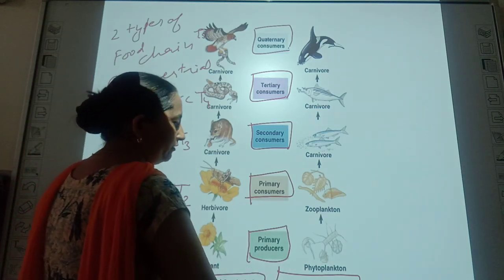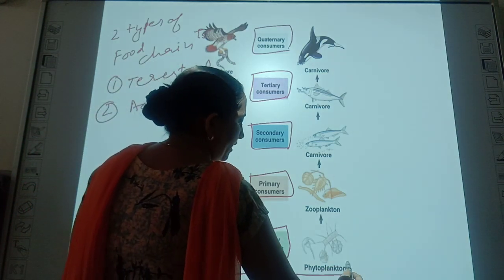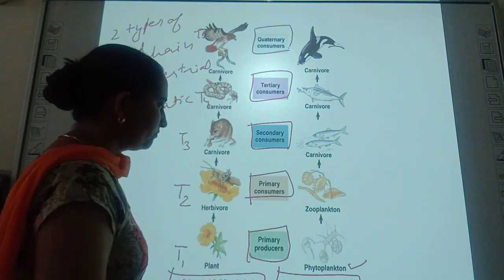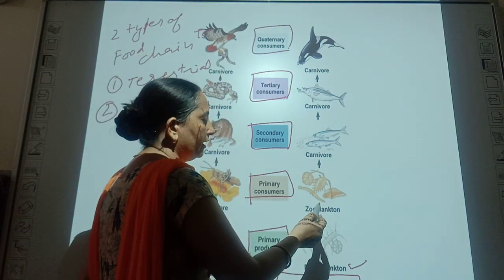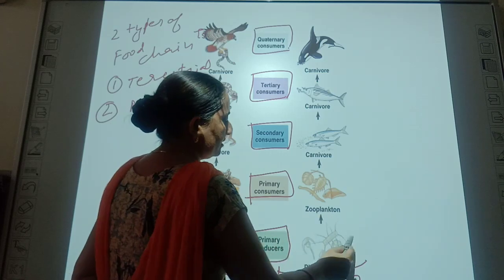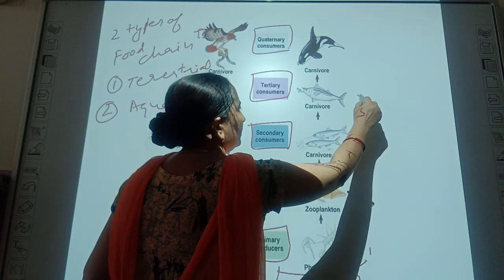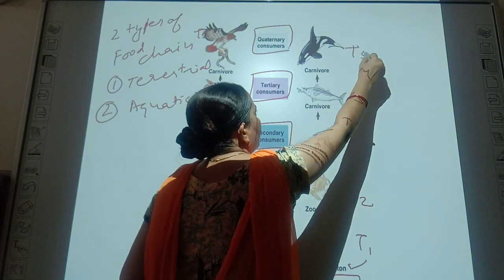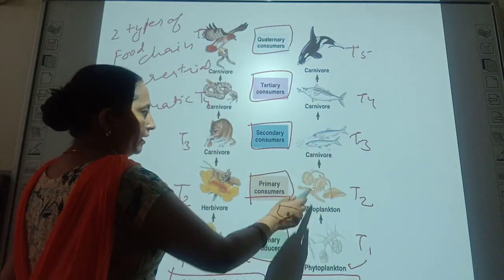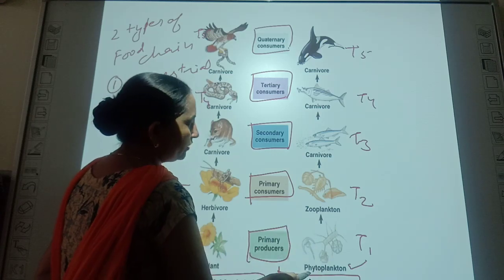But in a marine food chain, there are phytoplanktons which produce the energy. Phytoplanktons are in turn taken by the zooplanktons. This one is T1, T2, T3, T4 and T5. Okay. So zooplanktons eat the phytoplanktons.